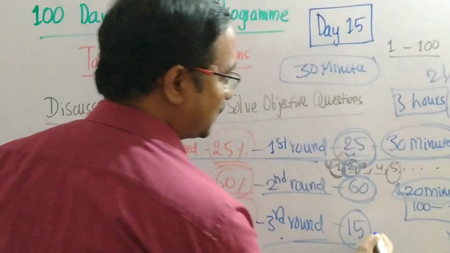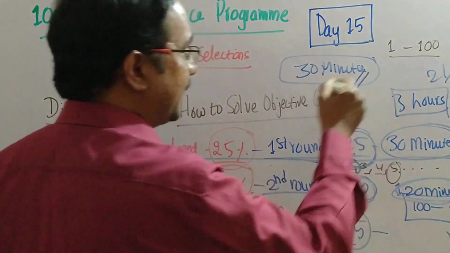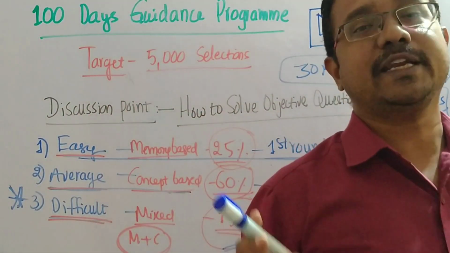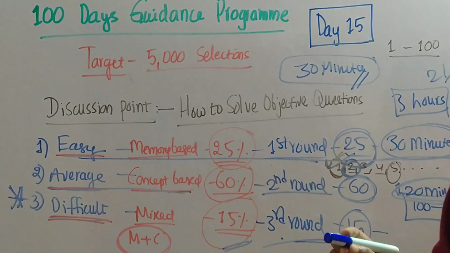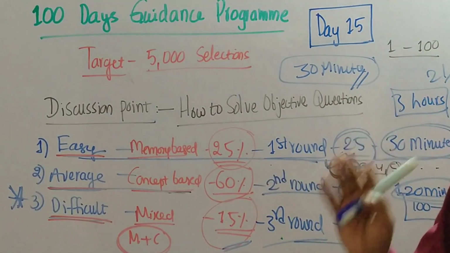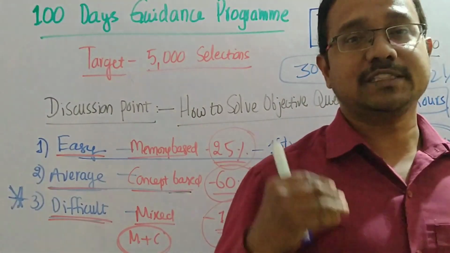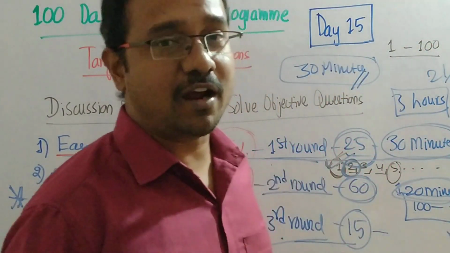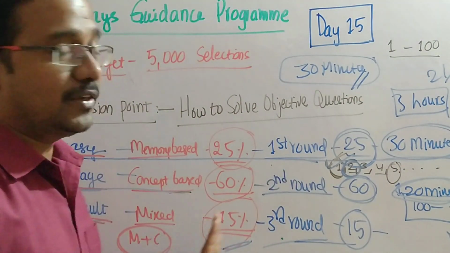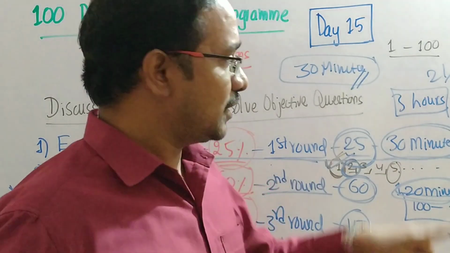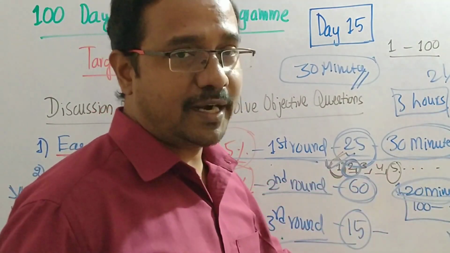After solving these questions, the time will be completed. In this way only, you can complete the question paper, and then you will get the rank. Otherwise, if you cannot revise thrice, that means you cannot attempt the question paper within 3 hours in 3 rounds. There should be 3 rounds. The first round should be 1 to 100.